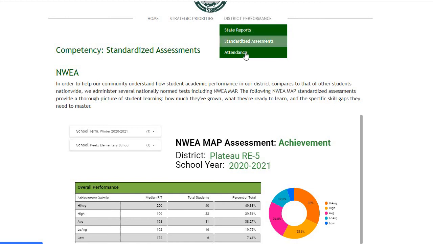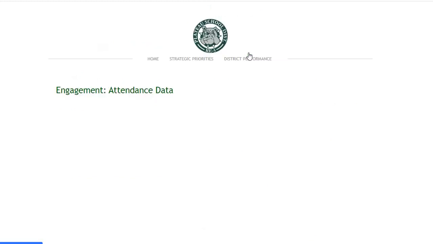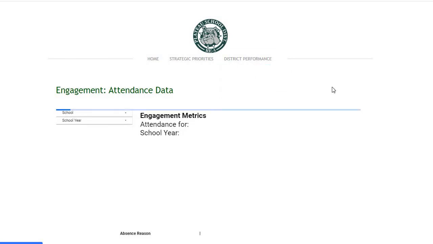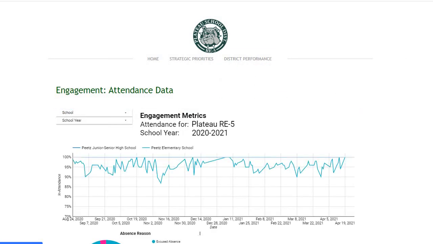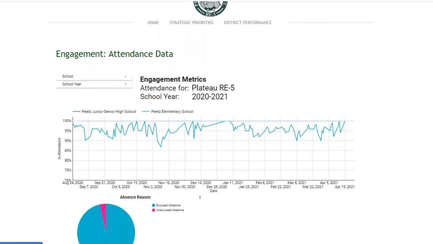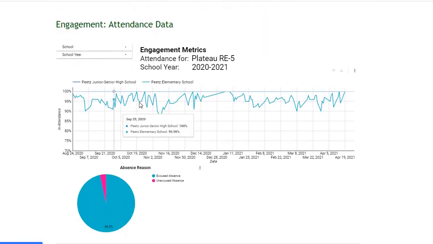Within the engagement category, we have reports around attendance. And so this information is pulling directly from the student information system and contains live data and information. And it includes a line chart of how attendance has changed over time for both the junior high school as well as the elementary school. And also includes a diagram around excused absences versus unexcused absences to give the community a sense for how students are engaging with the district.